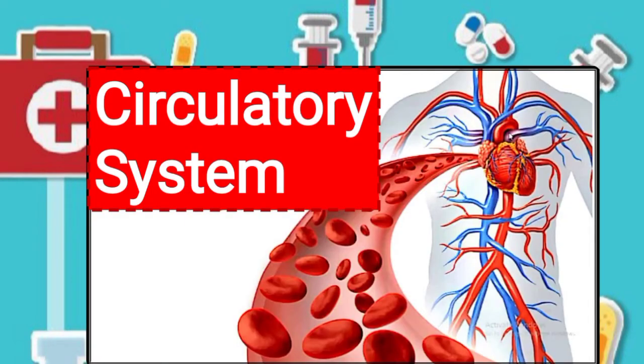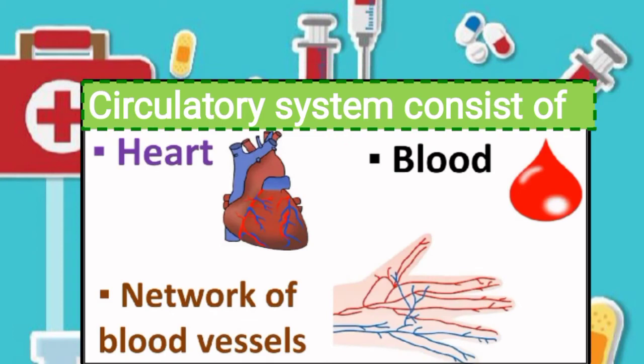Now let's understand the circulatory system. The circulatory system is the body system that moves blood around the body. The heart and all blood vessels make up the circulatory system. So, the circulatory system is an organ system that helps to transport substances inside our body. And this system consists of the heart, blood and blood vessels. So let's understand heart, blood and blood vessels in detail.